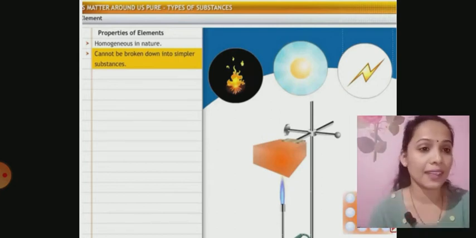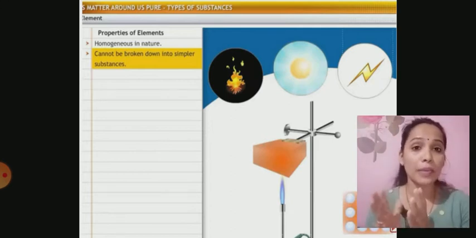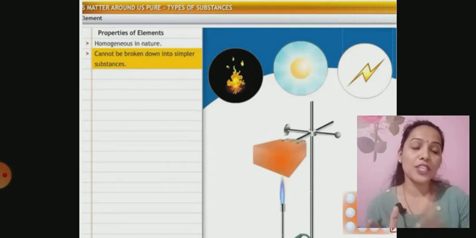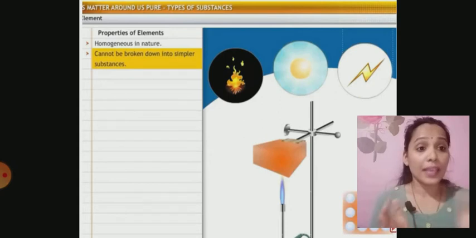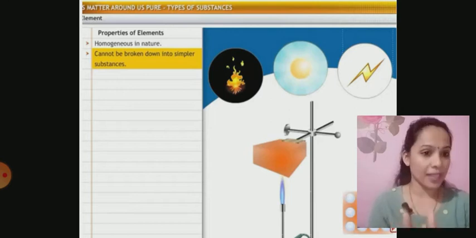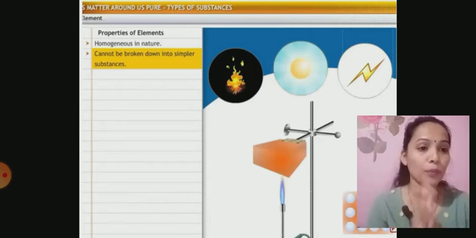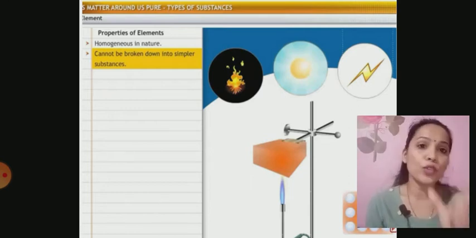So I had taken a session to distinguish between elements and compounds. What was that? I told you that elements have a set of properties which differ from that of compounds. What are they? And they have some similar properties also, which is not a differentiating point, but together if I have to list out all the properties of elements, I can say that they are homogeneous in nature.